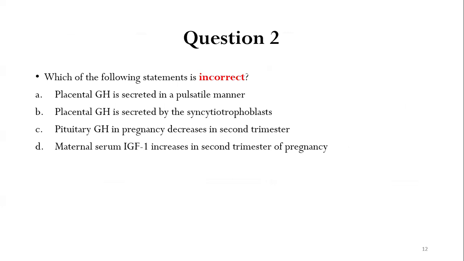Now, question number 2. This is about growth hormone. Which of the following statements is incorrect? Placental growth hormone is secreted in a pulsatile manner. Placental growth hormone is secreted by the syncytiotrophoblast. Pituitary growth hormone in pregnancy decreases in the second trimester. Maternal serum IGF-1 increases in the second trimester of pregnancy. So, which of the following statements is incorrect?